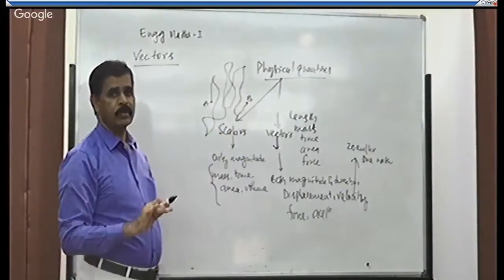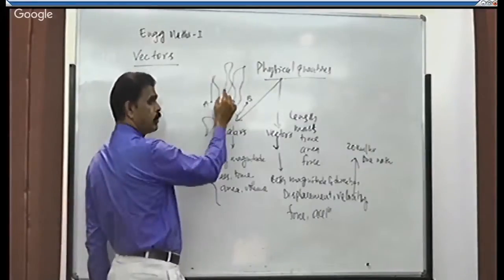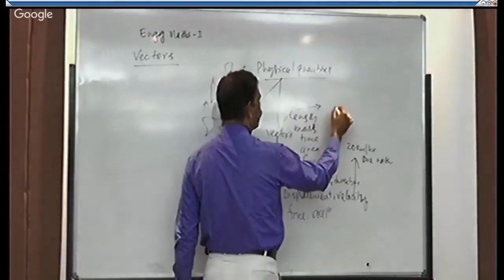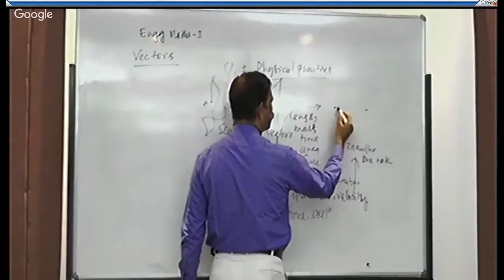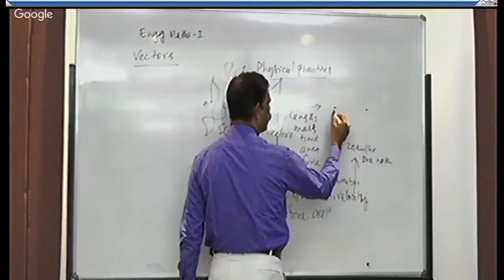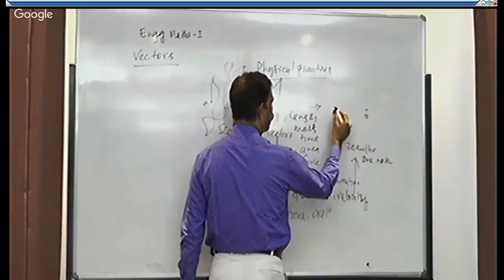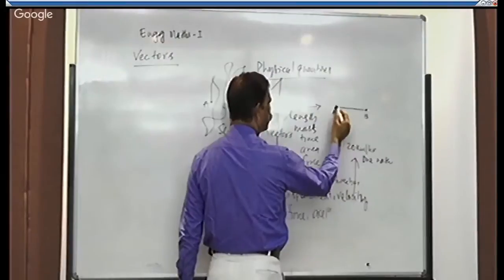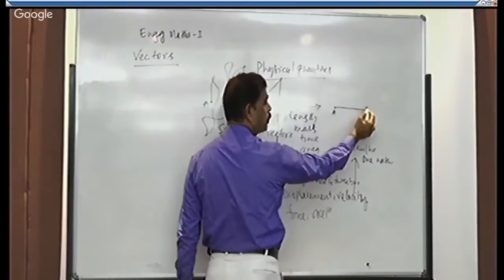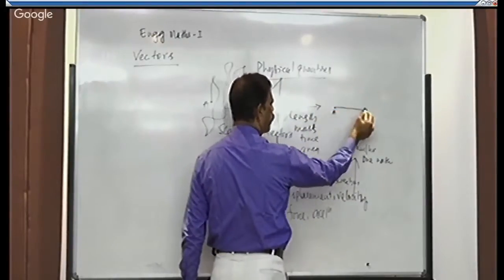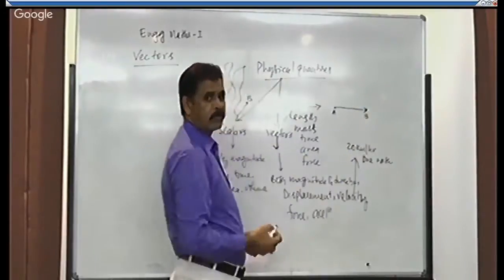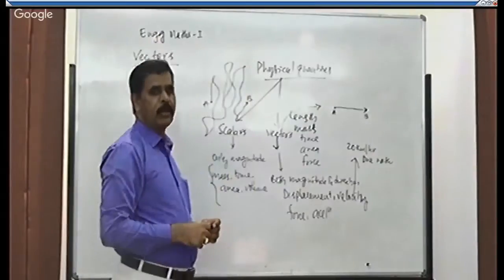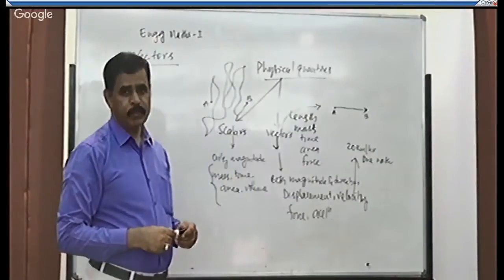It has no direction, so we cannot represent it. Whereas we can represent a vector, because there should be a particular direction from A to B. It will reach B in a particular direction. If it goes in another direction, it will not reach the point B. Hence, it has a particular direction. Hence, vectors are representable. Scalars are not representable.